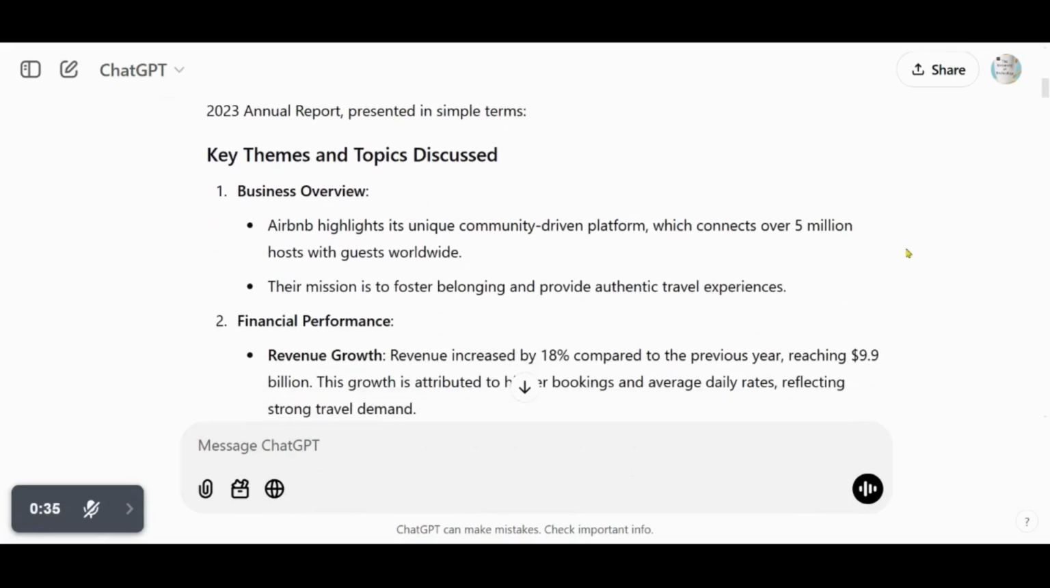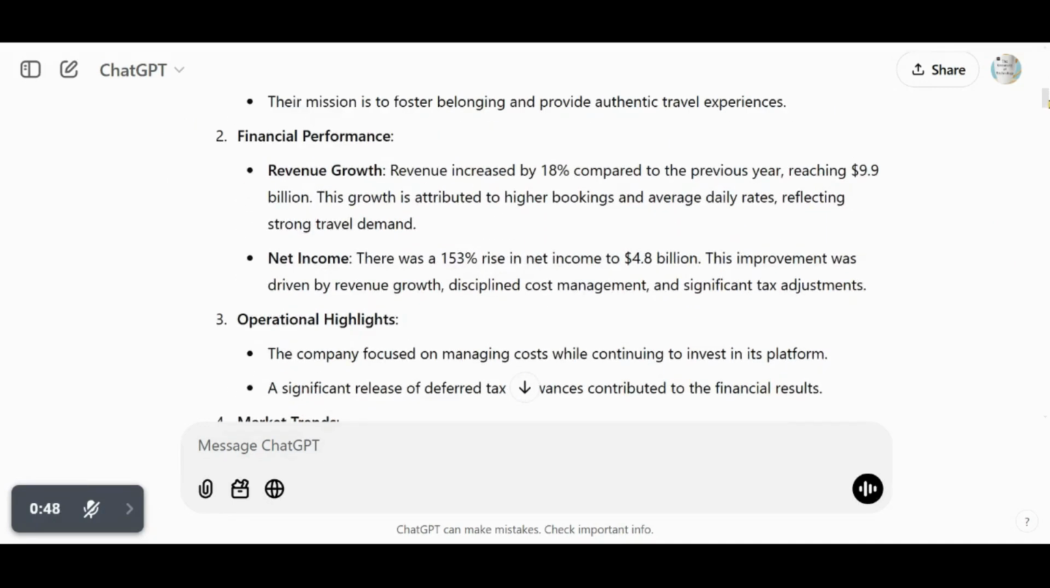Key themes and topics discussed. Business overview. Airbnb highlights its unique community-driven platform, which connects over 5 million hosts with guests worldwide. Their mission is to foster belonging and provide authentic travel experiences. Financial performance. Revenue growth. Revenue increased by 18% compared to the previous year, reaching $9.9 billion. This growth is attributed to higher bookings and average daily rates, reflecting strong travel demand.